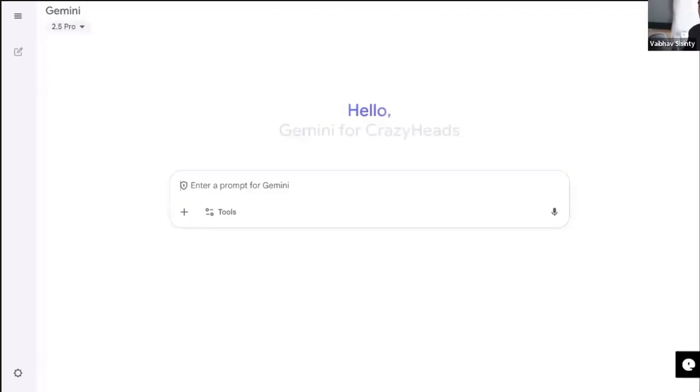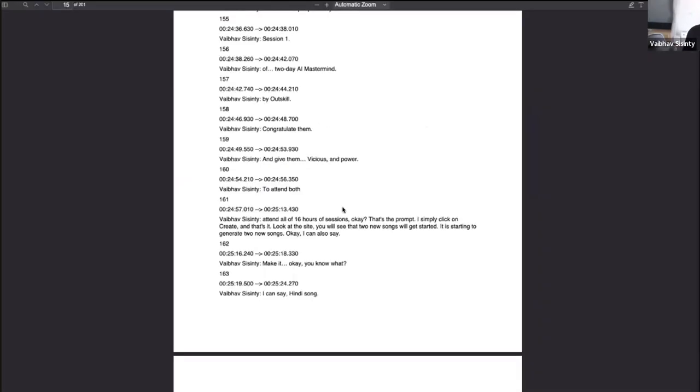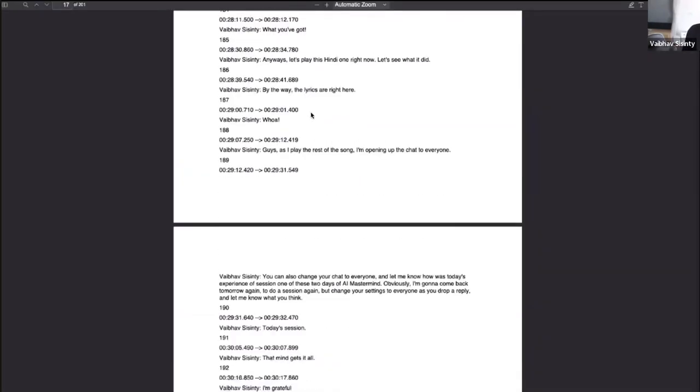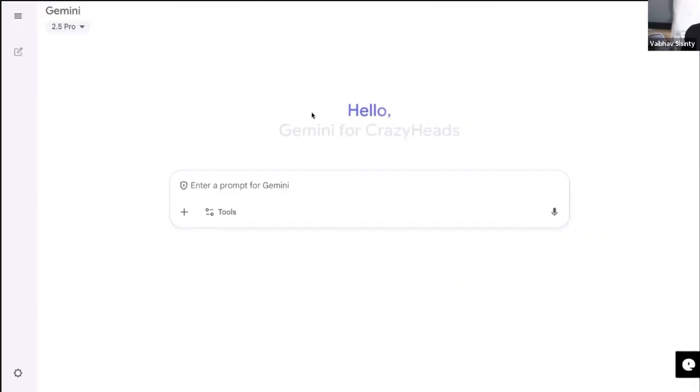Are you guys clear what I'm trying to say? Did you understand what we are saying? What we're going to do is attach this document into Gemini, and say every time someone asks you a question, read this document and give the answer. Now, if it was a human like you and me, it would take us forever to read a 200 pages document. But because it is AI, it can do that really, really fast.